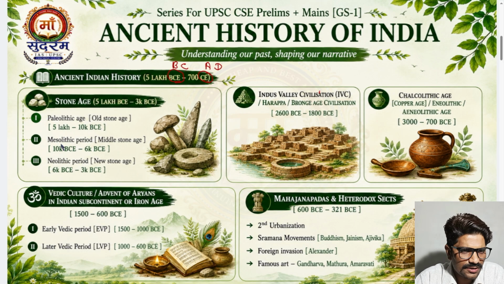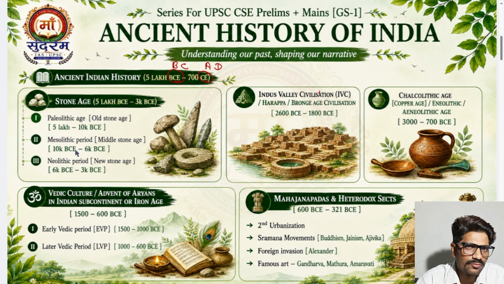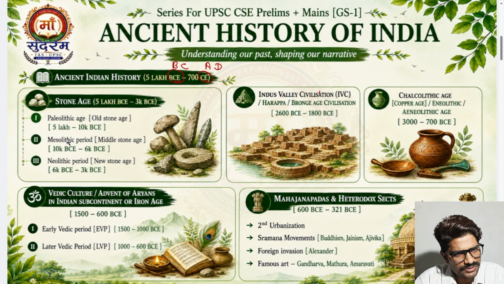After the Paleolithic, this is the Mesolithic period. Here a somewhat more convenient environment came, and people started domestication of animals, and they became somewhat masters in making tools.